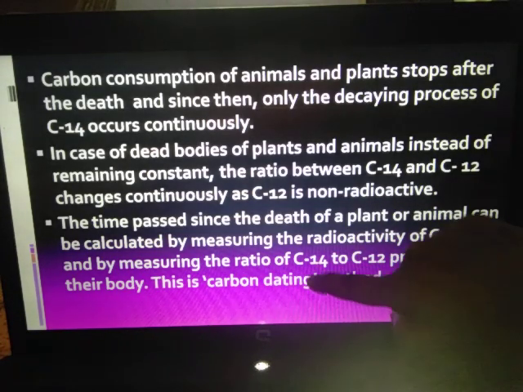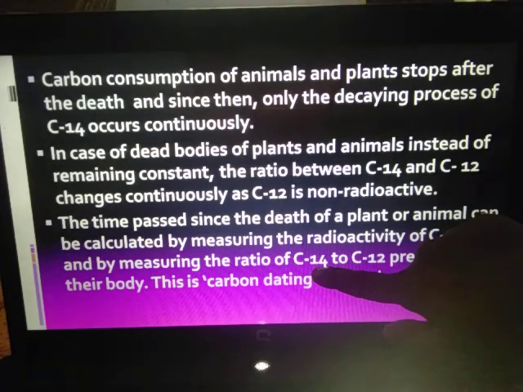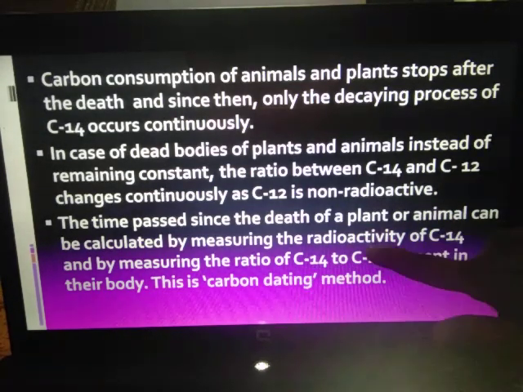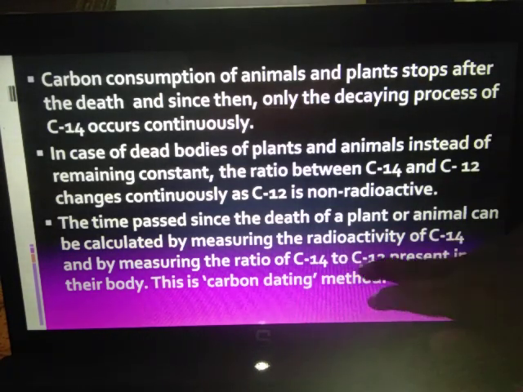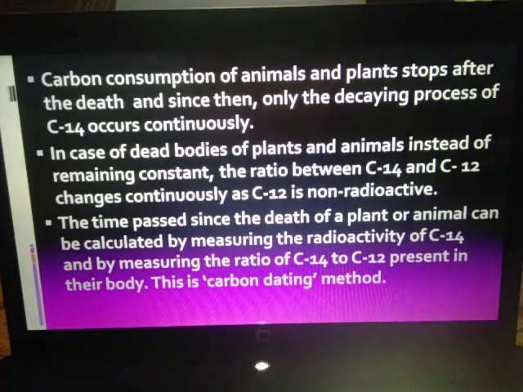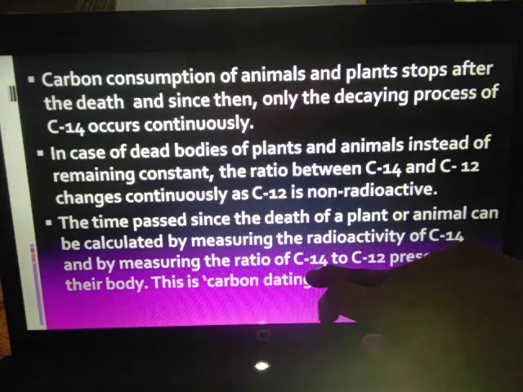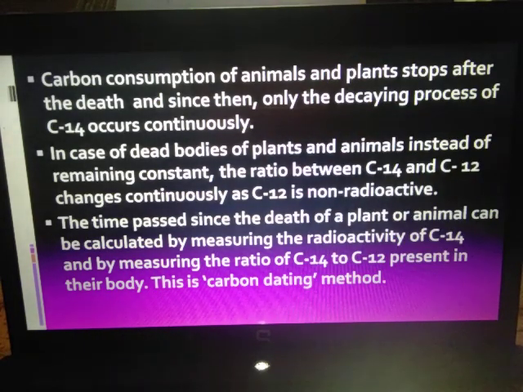The ratio, to tell you, is that carbon 14 in the body of an organism is around 1.25 parts, whereas carbon 12 is around 10 raised to 12. 10 raised to 12 is 100 billion, and compared to 1.25, there is a lot of difference. That is the actual ratio between these two. But once they start decaying, it will go on reducing further and further. So this is called the carbon dating method. Next, let us see.